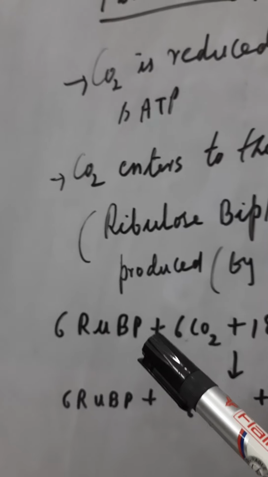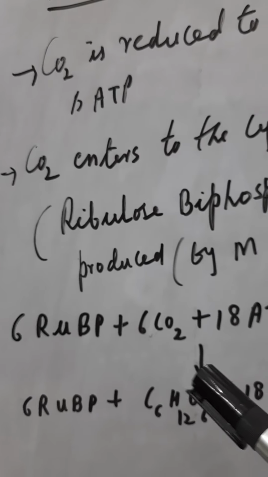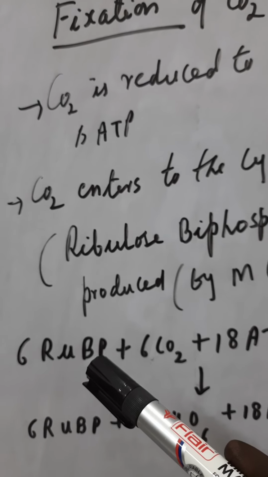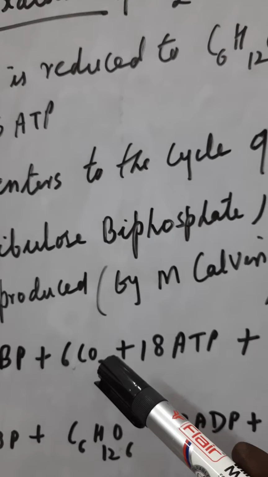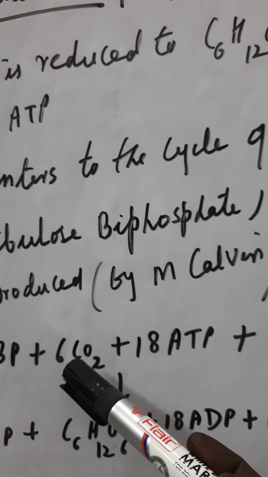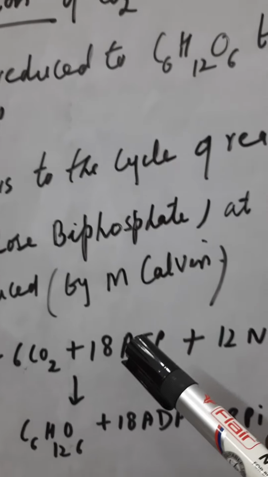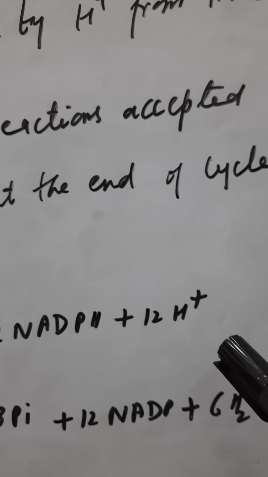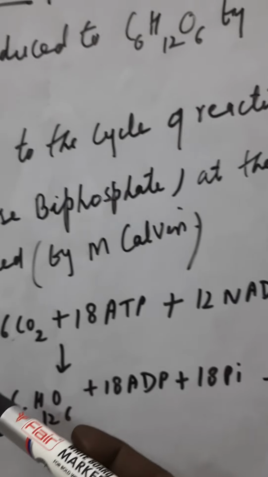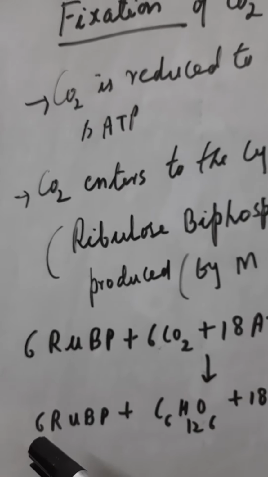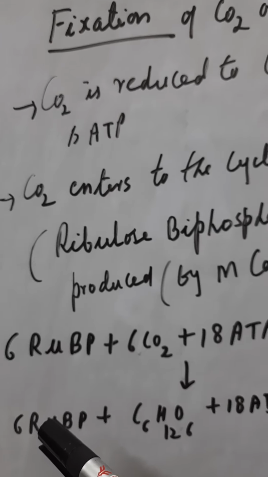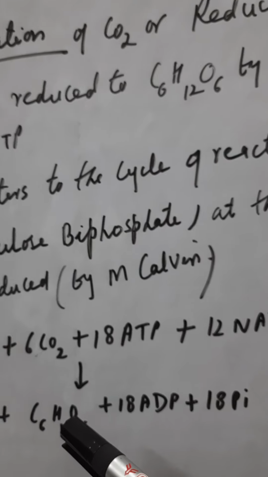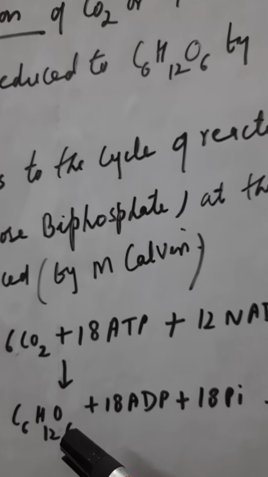So please remember this name, RuBP, ribulose bisphosphate. When we are talking about the overall reaction of the dark reaction, 6 RuBP, that is ribulose bisphosphate, plus 6 carbon dioxide, which will be accepted by the plant from the atmosphere, plus 18 ATP, plus 12 NADPH, plus 12 H plus, will be converted into 6 RuBP, because RuBP will start the cycle again, plus C6H12O6, that is the glucose.